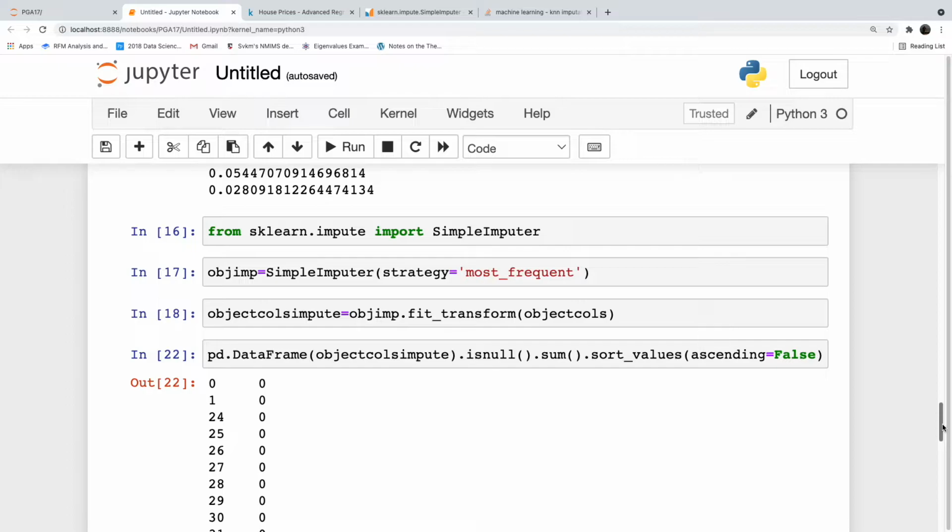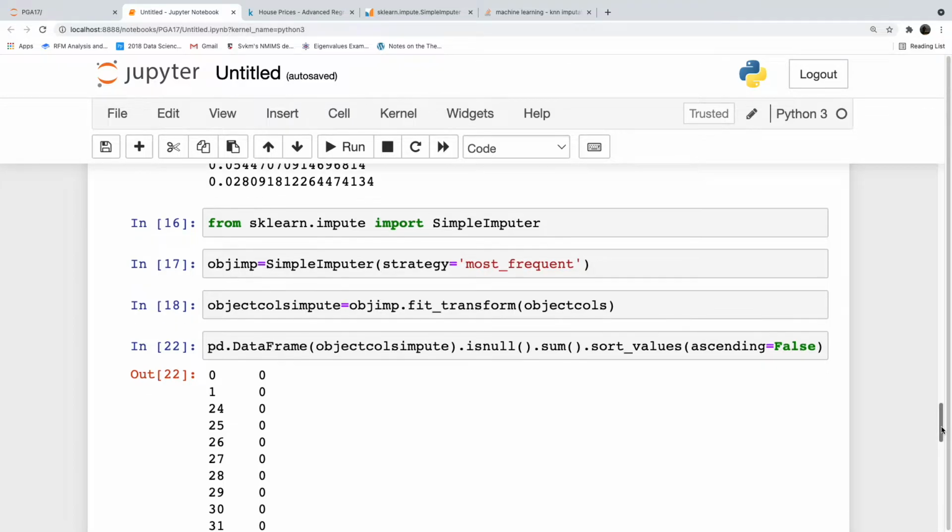But we are very familiar with pandas functions. Once you have completed the imputation process, convert the NumPy array into a data frame. That way you can use your pandas data frame, because every time I have seen people remembering NumPy functions very rarely. We always remember the pandas functions because we frequently use them. Now I will convert this into a data frame.